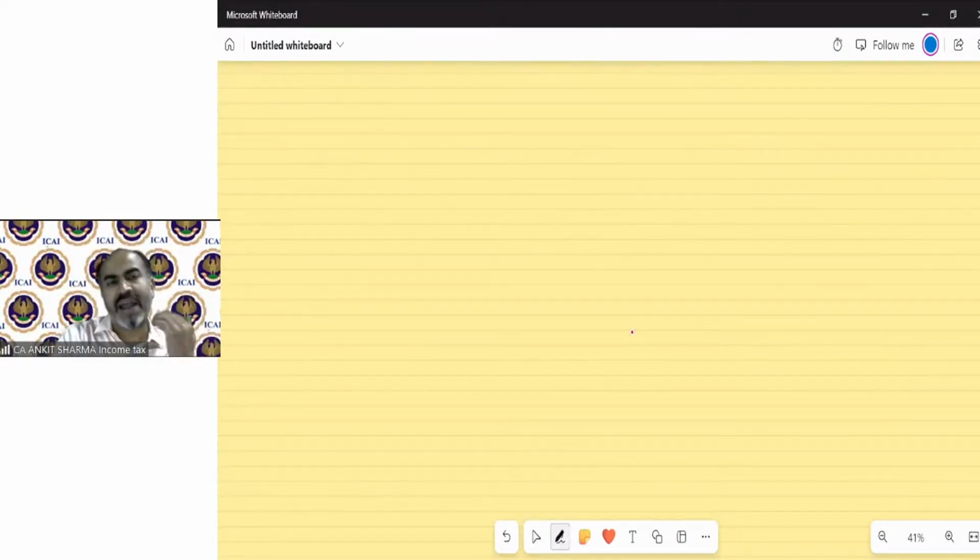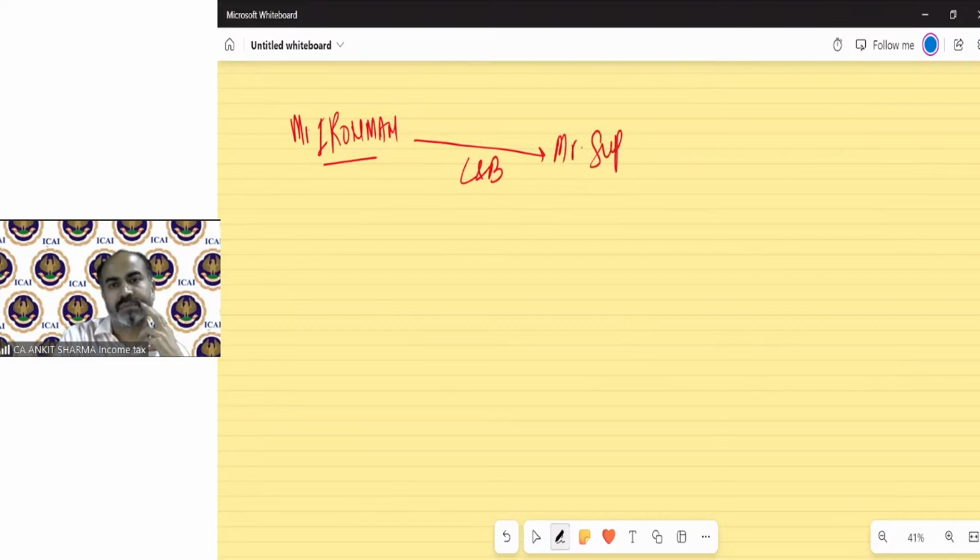Generally, when we deal in land and building, for example, Mr. Iron Man is transferring his land and building to Mr. Superman. In a land and building contract, there is a registered deed, a registered agreement we can say.